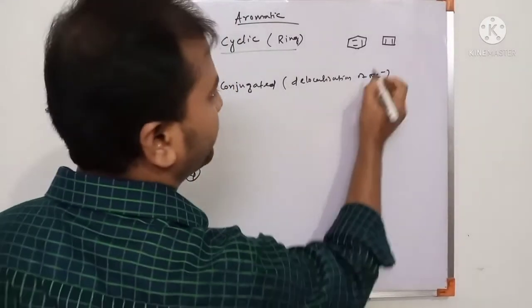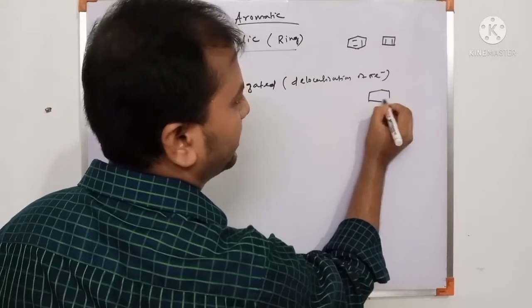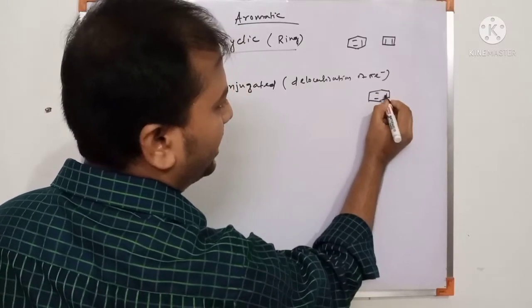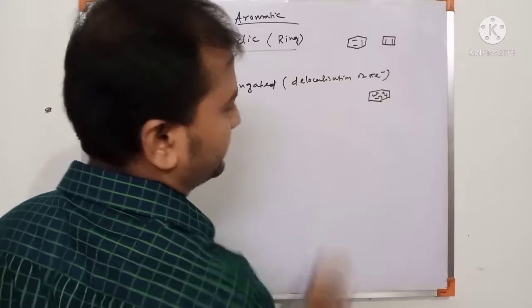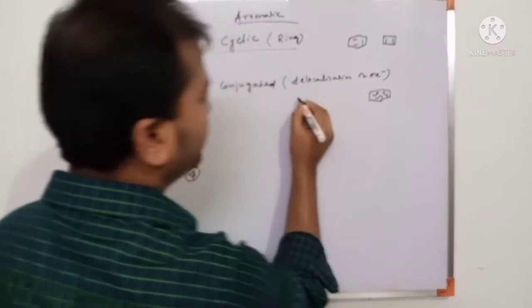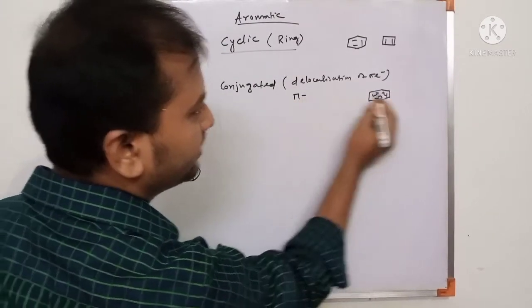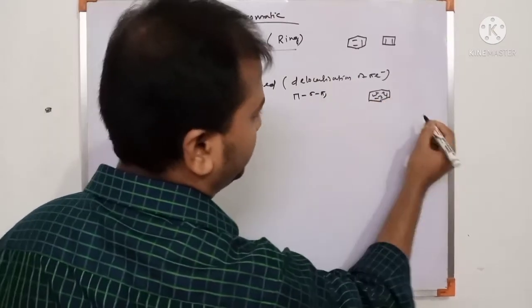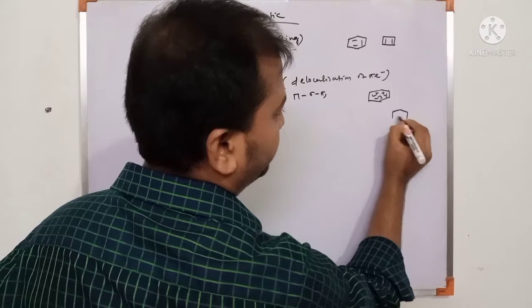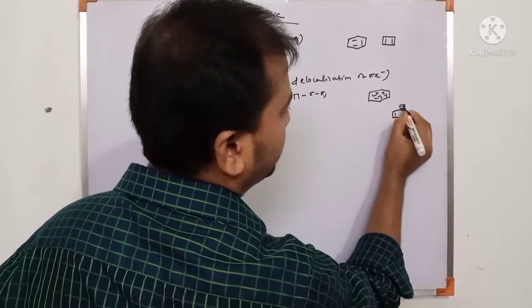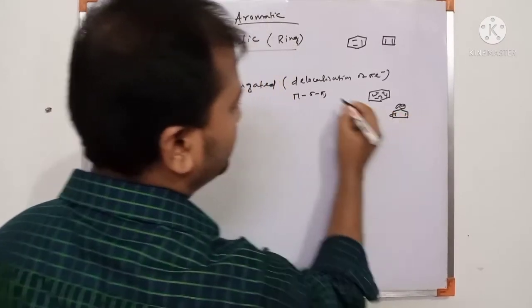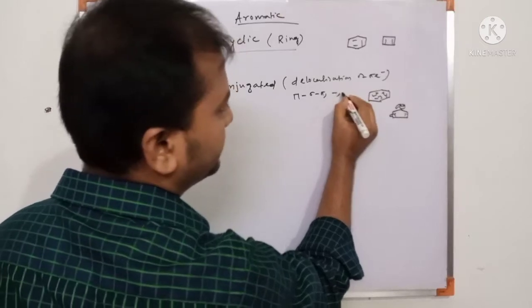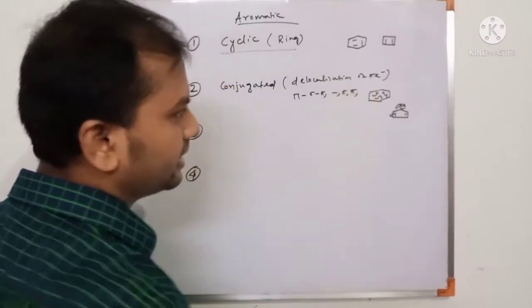Delocalization of electrons means in the benzene ring the pi electrons are delocalized in this manner. That means pi sigma pi, or another example, suppose a negative charge delocalizes, so this is negative sigma pi delocalization.